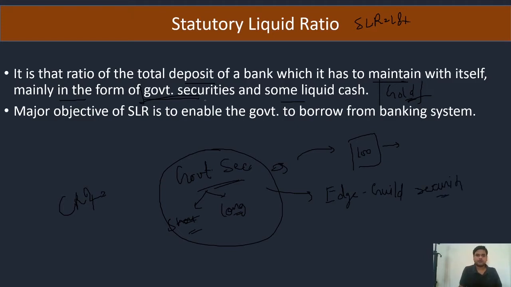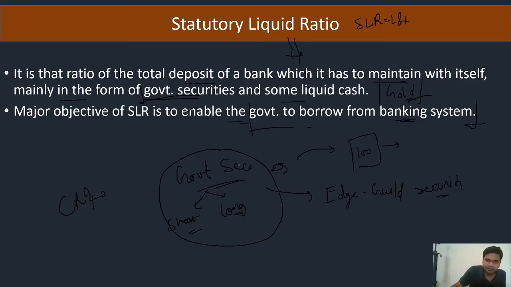So government security and some liquid cash. The major objective of SLR is to enable the government to borrow from the banking system. If the government wants to borrow for any scheme, then it will come to the banking system also, and from where it will get any amount of loan? From SLR only.